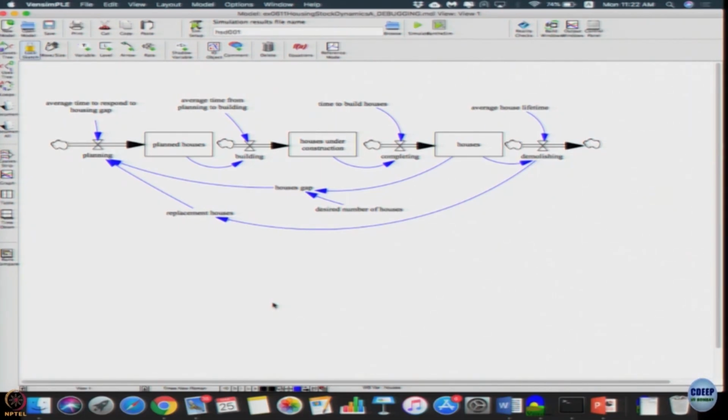Flows are not being connected to stocks, right. There is number of planned houses, there is no way it is going to reduce. The planning only will increase, there is nothing decreasing it, because as houses get constructed, then it has to decrease. So, it has become obvious that these flows have to be connected to the previous stock, and as soon as they complete, then houses under construction should also reduce.